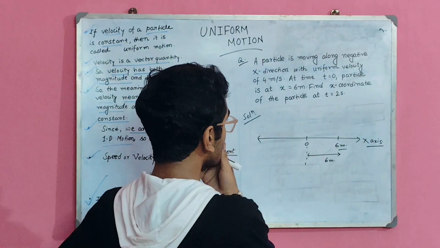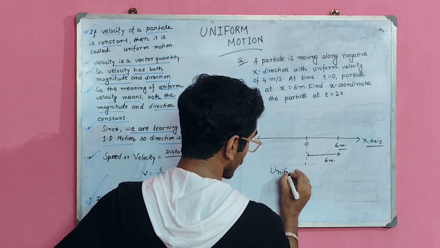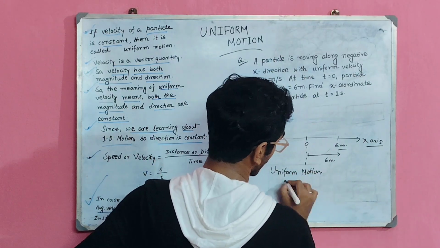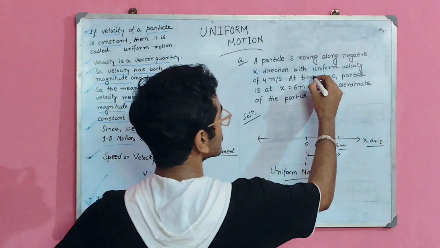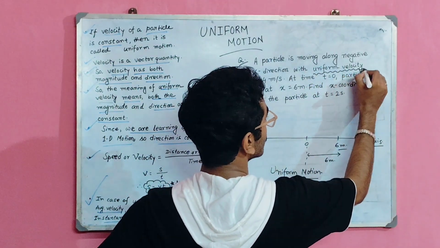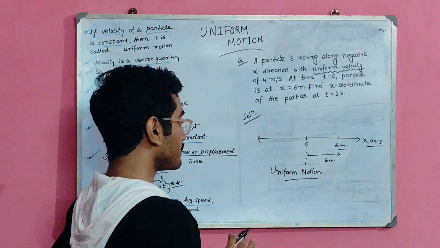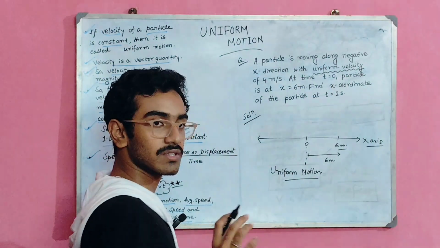So it is your uniform motion, as here it is also informed uniform velocity.